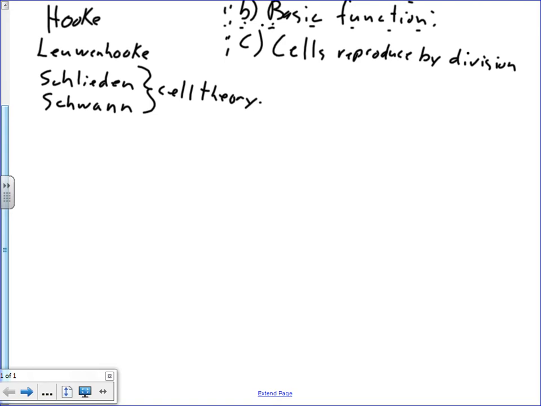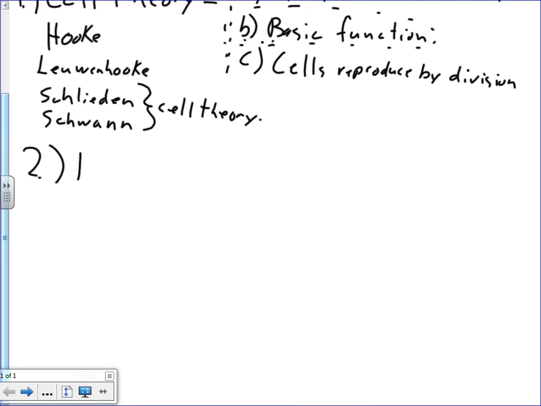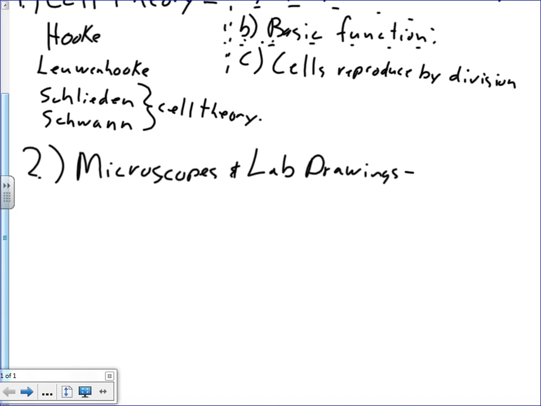After that we talked about microscopes and lab drawings. There could be a question or 2 about use of the microscope.